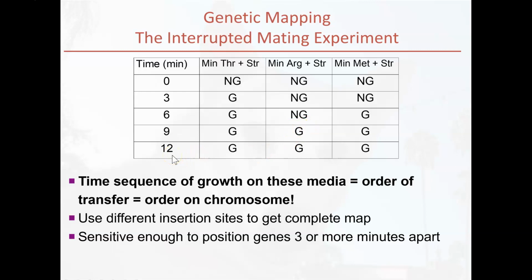And then, of course, at 12 minutes, all of them are growing quite nicely. So what this means is that we can actually time the time it takes for conjugation and replication to occur. And it's sensitive enough that we can separate genes that are 3 or more minutes apart on our bacteria's chromosome, which I think is kind of neat.